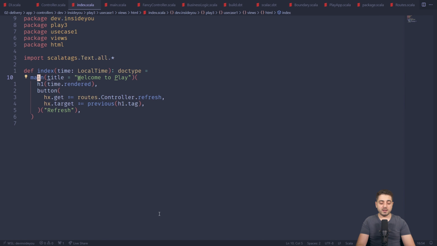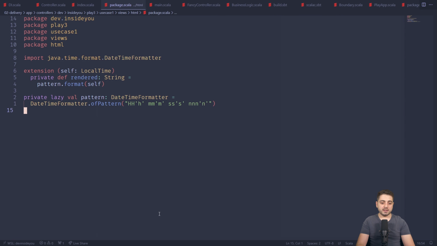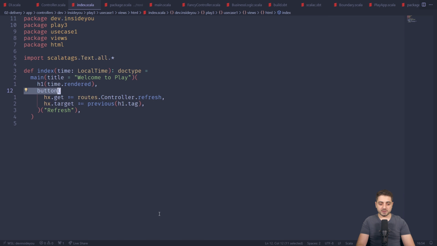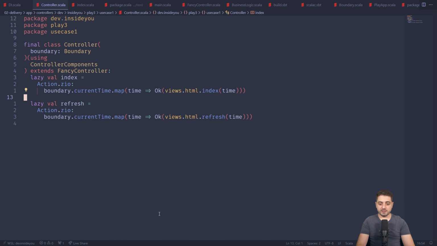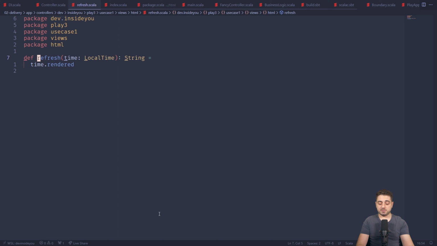Okay, so let's go back and look at this one. This is exactly what you saw. The title is Welcome to Play. We're creating an H1 where we are rendering the time, which is just an extension method that I created to render the time in this pattern. And then we have a button. When we hit the button, we are going to call get on this route. Play has a reverse router, and this is how you get access to it. The target is going to be the previous H1 tag, and the title of the button is going to be Refresh. Okay, very, very simple. The refresh looks even simpler. It's a simple method. There's not even any HTML involved because it simply returns a string.